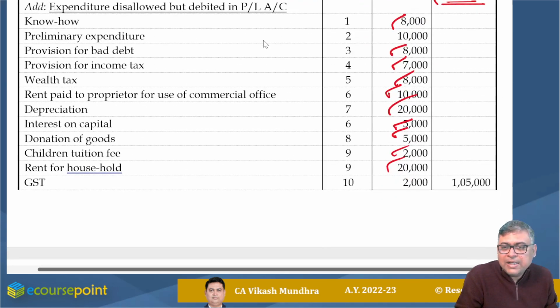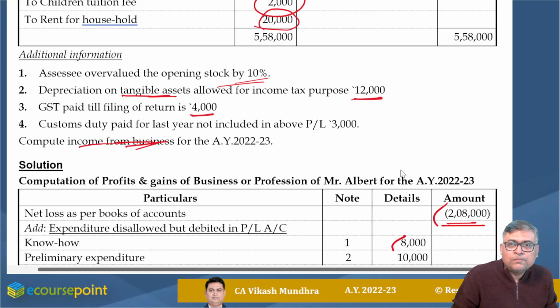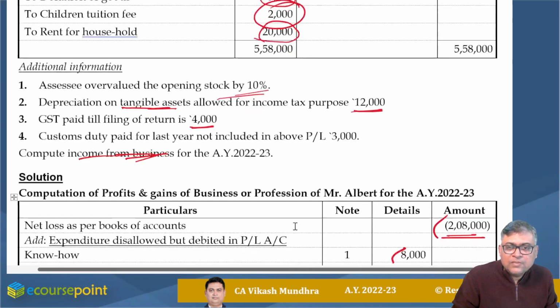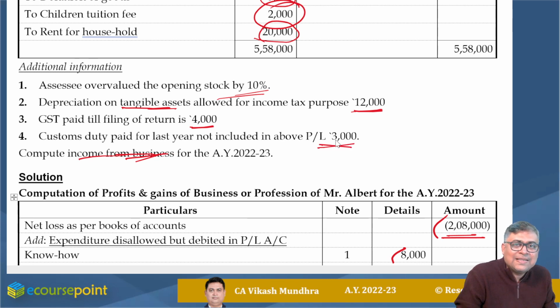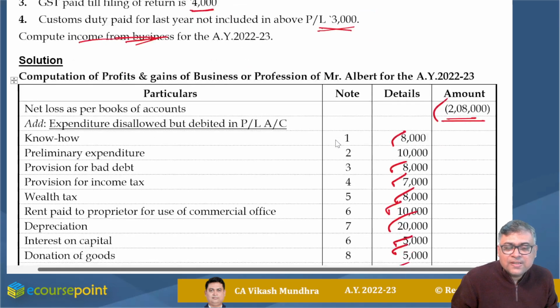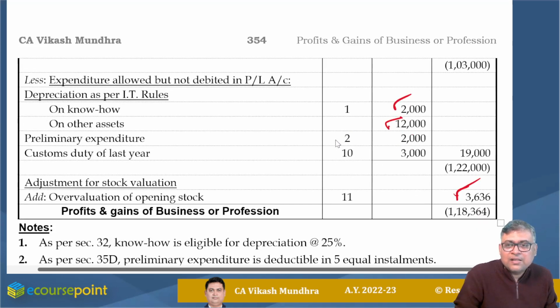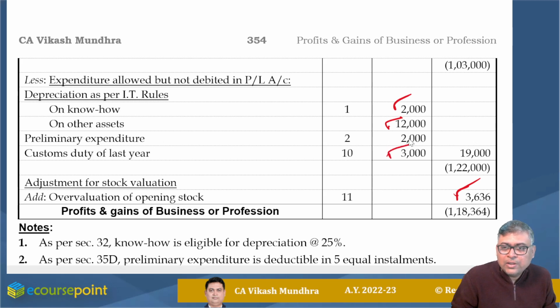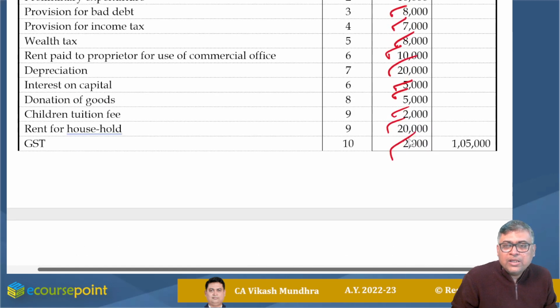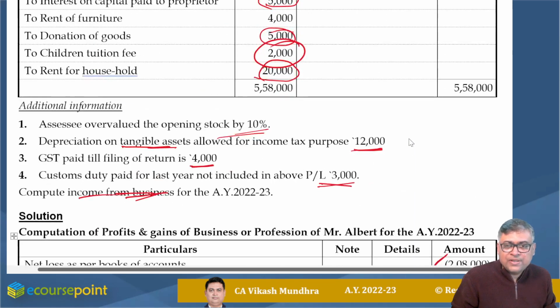So I'm adding 2,000. Custom duty paid for last year not included in PL, rupees 3,000. Last year there was some custom duty, but now this was paid. So on payment basis, custom duty is allowable because it is a 43B item. So there was a reduction item for custom duty of last year, that is 3,000. Okay. Now all additional information is completed.